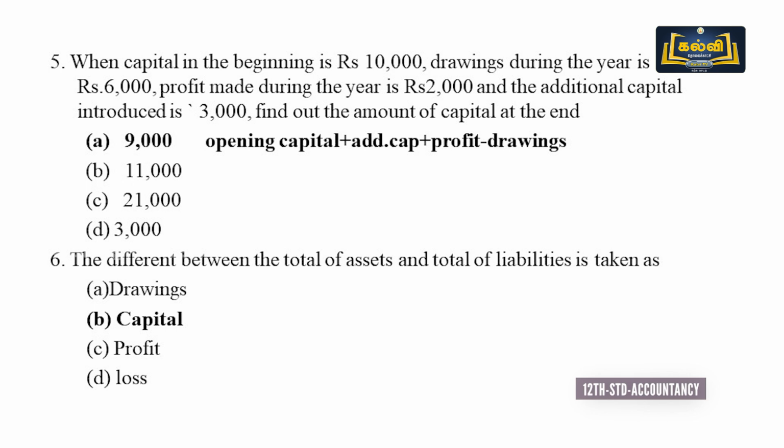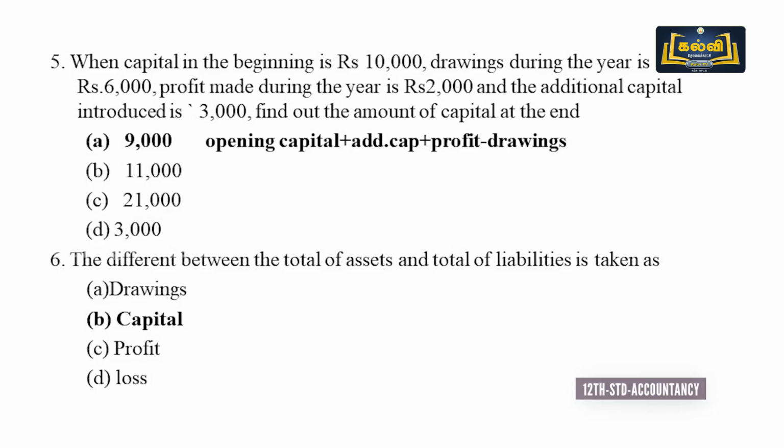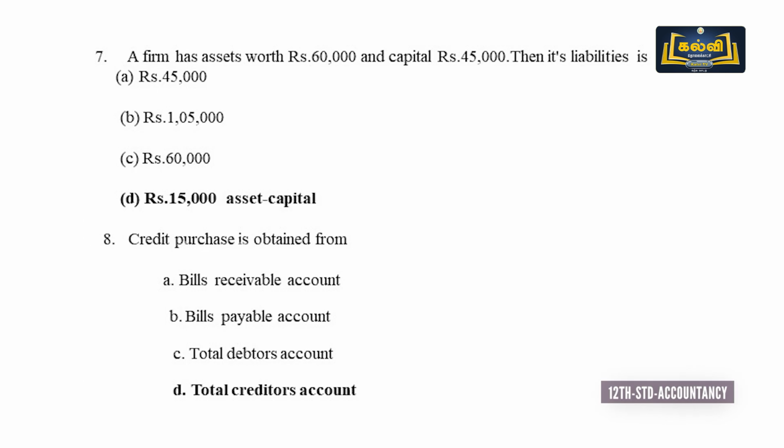Next, the difference between total of assets and total of liabilities is taken as capital, we all know, while preparing the statement of affairs itself. The difference between the assets and liabilities is capital. So the answer is B. Next, a firm has assets worth 60,000 and capital 45,000. Then its liability is: assets is equal to capital plus liabilities. So the answer is D, 15,000. Asset minus capital, so the liability is 15,000.